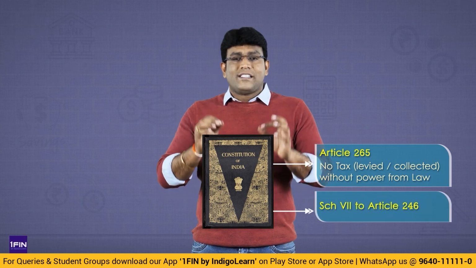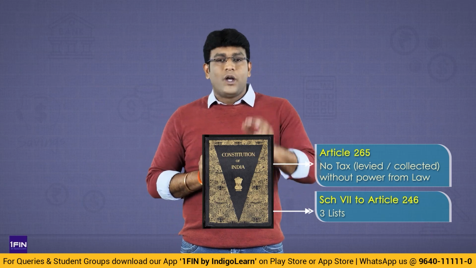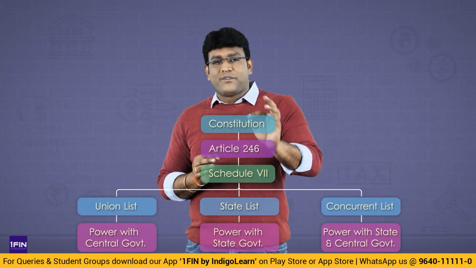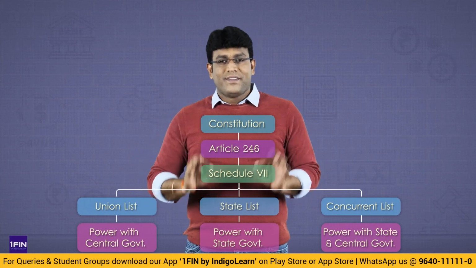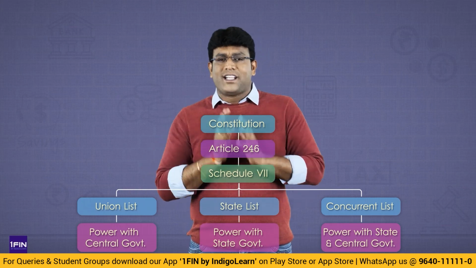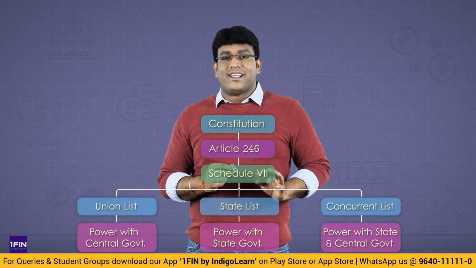For this purpose, my dear friends, in the Constitution only, in the 7th schedule to Article 246 of the Constitution, they have given 3 lists. That is union list, state list, and the third one is concurrent list.